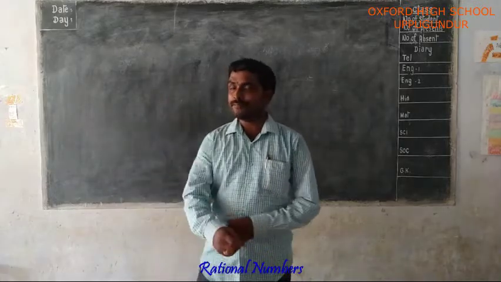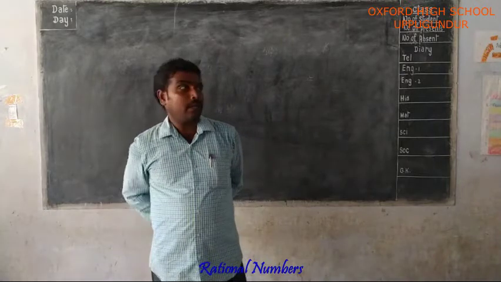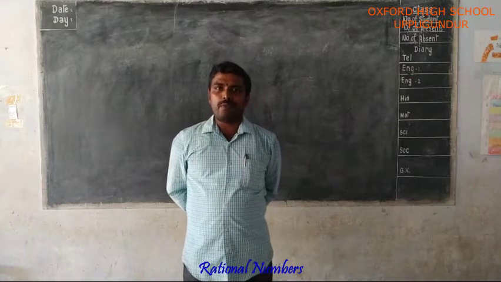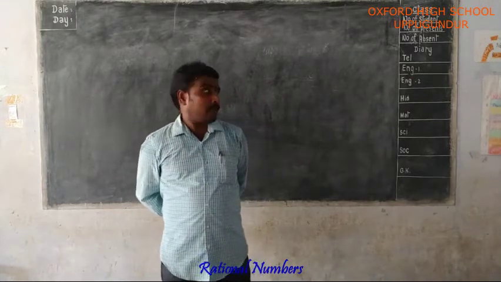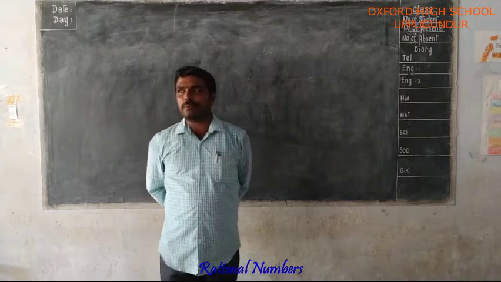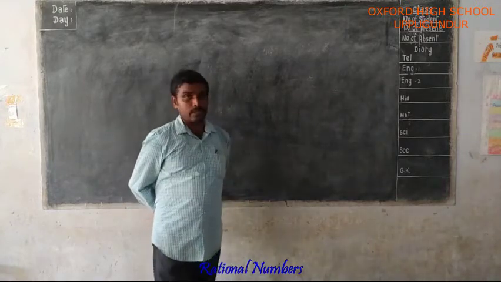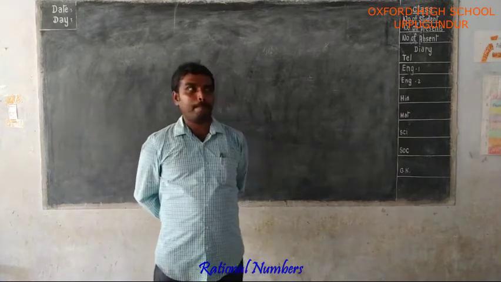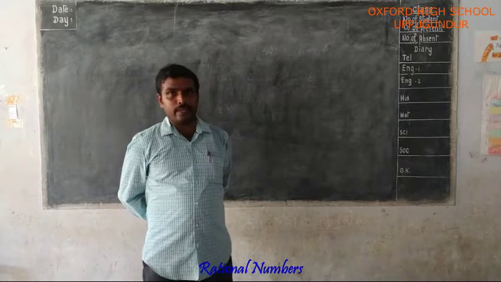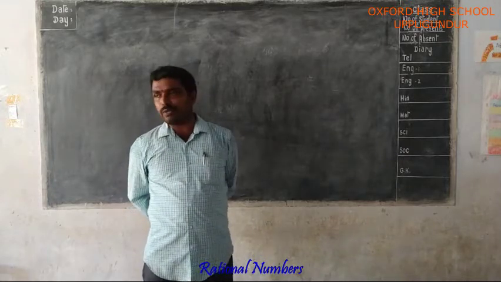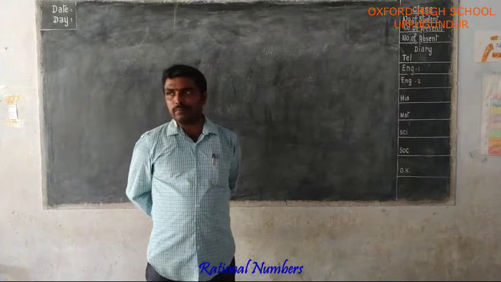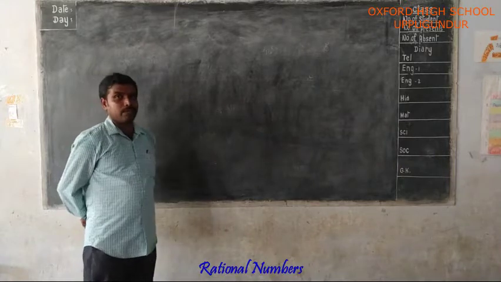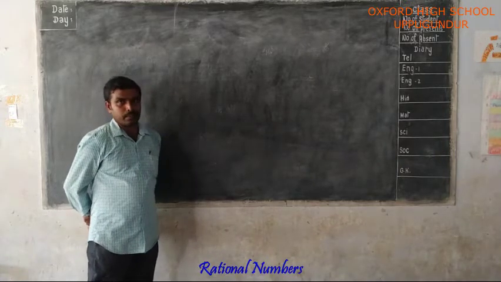Good morning, students. In your previous class, you already learned what a rational number is. How can you find the decimal form of a rational number? When you represent any rational number in decimal form, how many types of decimals are there? One is terminating decimal, the other is non-terminating repeating decimal. How can you represent a non-terminating repeating decimal and a terminating decimal in p by q form? Without actual division, how can you say whether a rational number is a terminating decimal or a non-terminating repeating decimal?